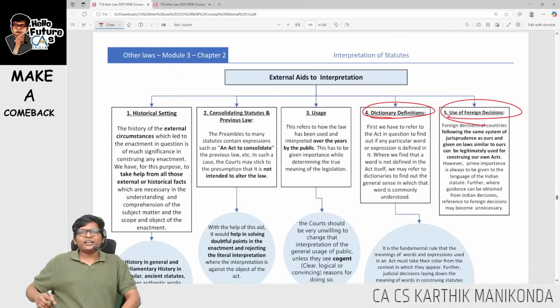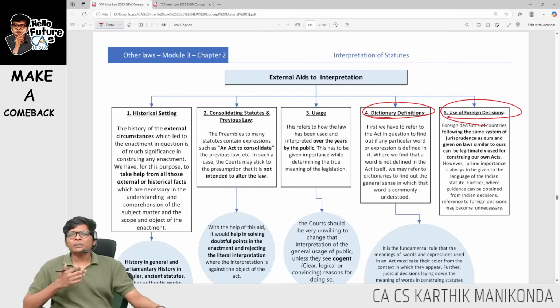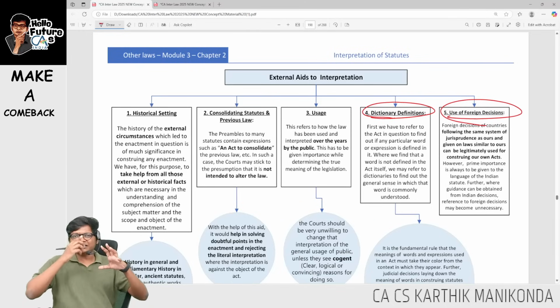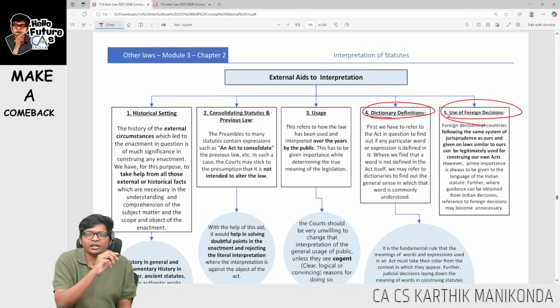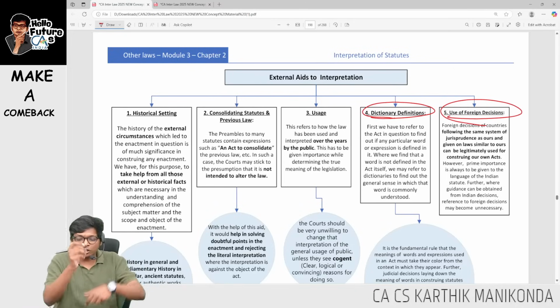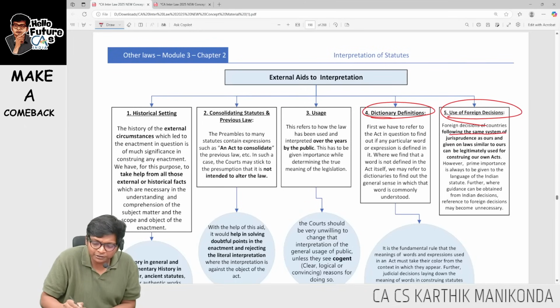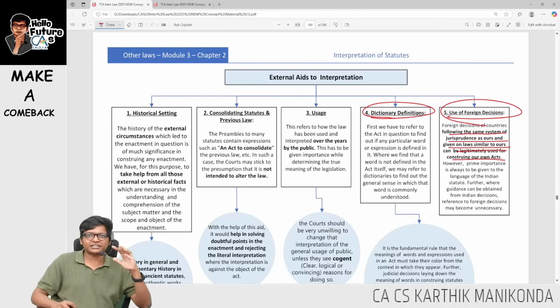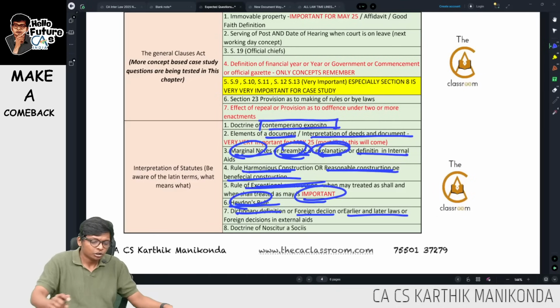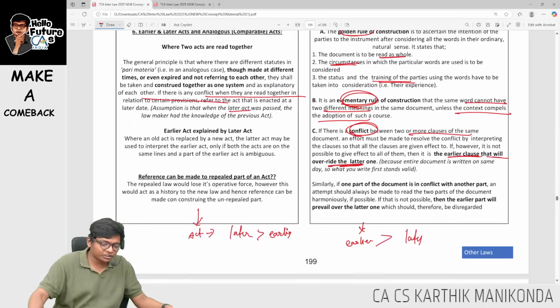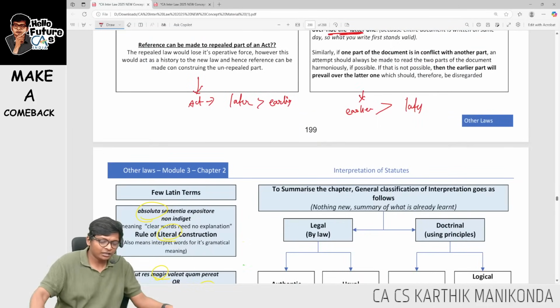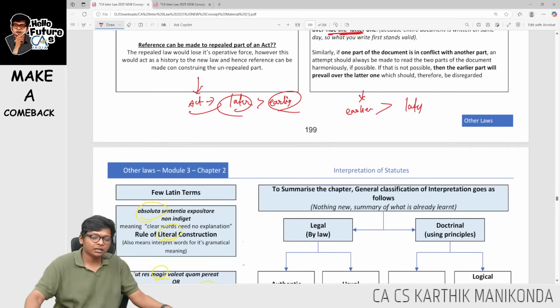Foreign decision. Can I follow foreign decisions? Yes, Solomon versus Solomon. But they are saying first try to see if there is Indian case law for that. If not there, then you go for foreign case law. But which foreign case law can I take? They are saying take the foreign case law from the same jurisprudence which has similar law as that of ours. So whoever has laws similar to ours, we have to take that. So I'm done with foreign and I'm done with dictionary. Now earlier and later law I just finished over here. Earlier and later law, if you see here, always the later will override the earlier.